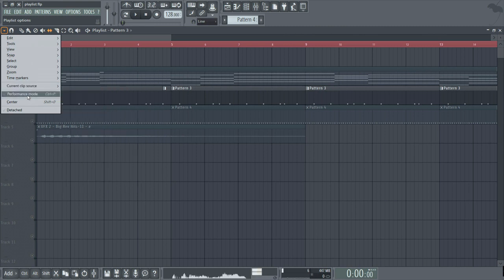Below that, the performance mode. This option isn't relevant to this course, but if you are interested in doing a bit of live work with FL Studio, go ahead and consult the manual or the various tutorials online. And finally here we have center and detach, which centers the playback marker, and also detach will detach the playlist from FL Studio, which is necessary when using a 2-monitor setup.